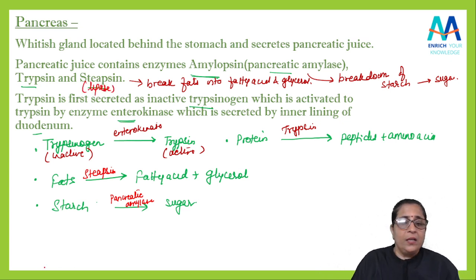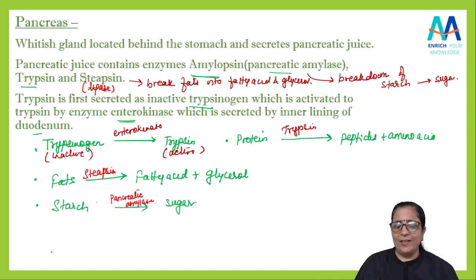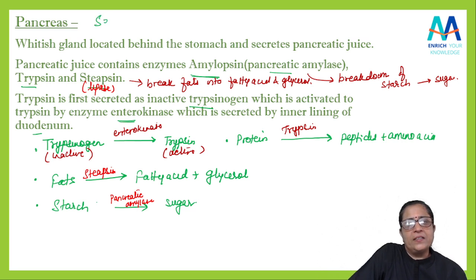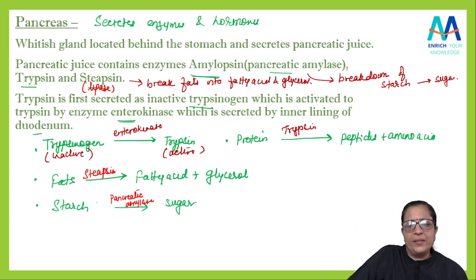Got it, students? Now with this, you also write down one thing, that this is pancreas, na? So pancreas also secretes two hormones. These are the enzymes. So pancreas secretes enzymes and hormones. दोनों secrete करता है. Hormones कौन से secrete करता है पता है?